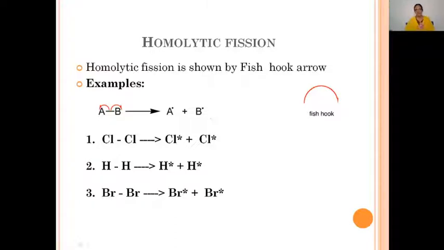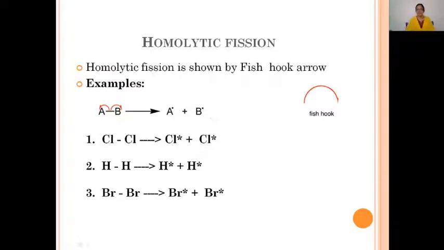So what is a free radical? A free radical is nothing but an atom or group of atoms, or a species, with a single electron, odd electron, or unpaired electron. Due to the presence of this unpaired electron, free radicals are highly reactive. And generally, homolytic bond fission is represented by a fish hook arrow. This is a curved, half arrow, known as a fish hook arrow. This is about homolytic bond fission.